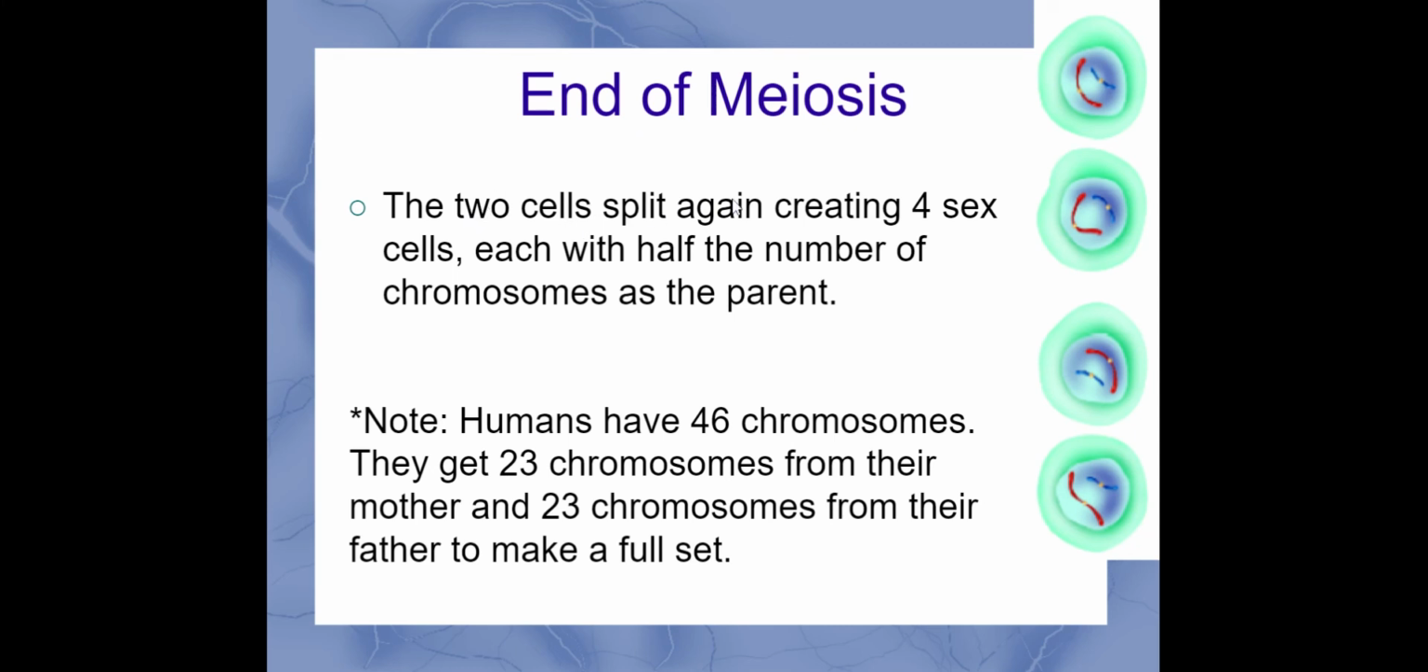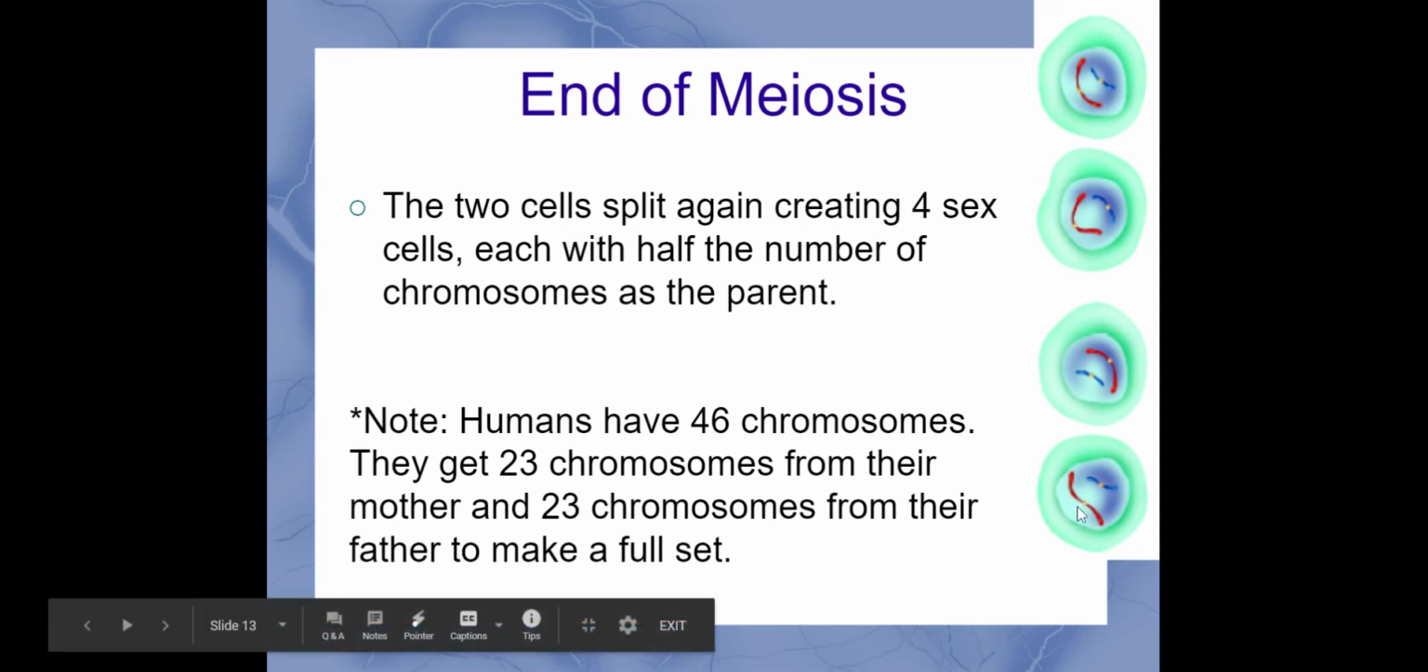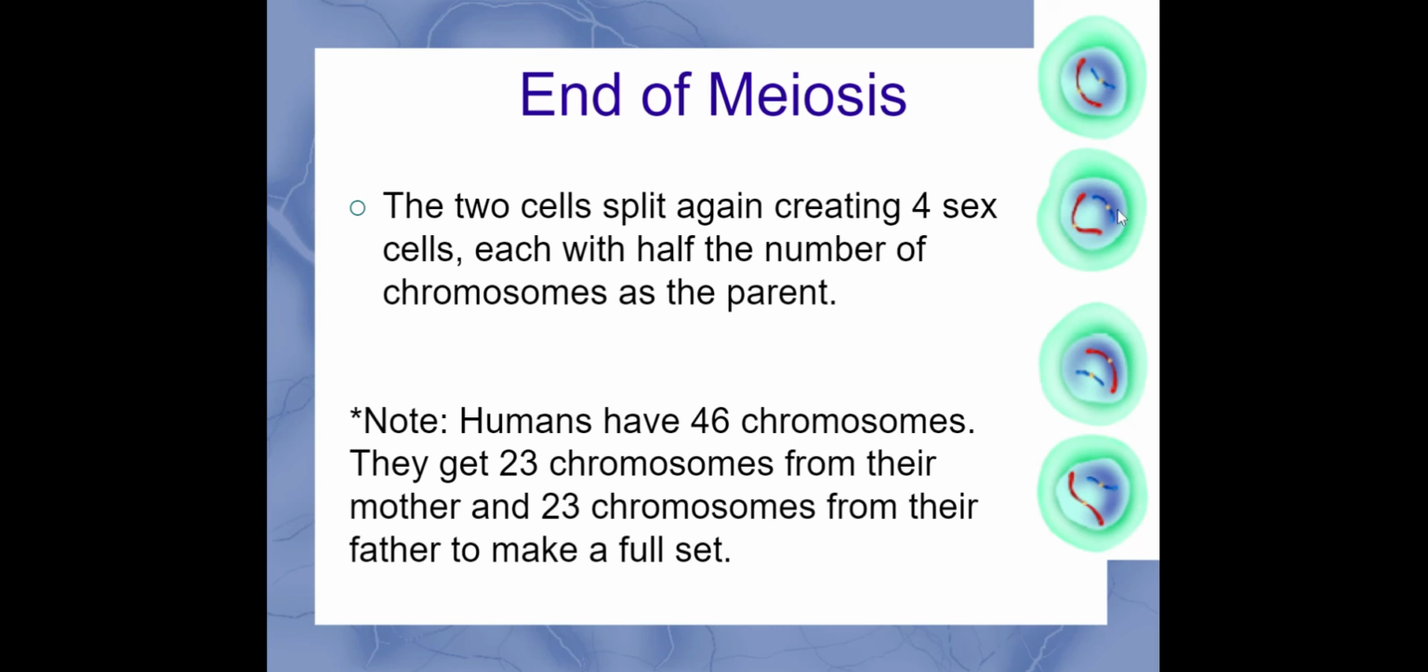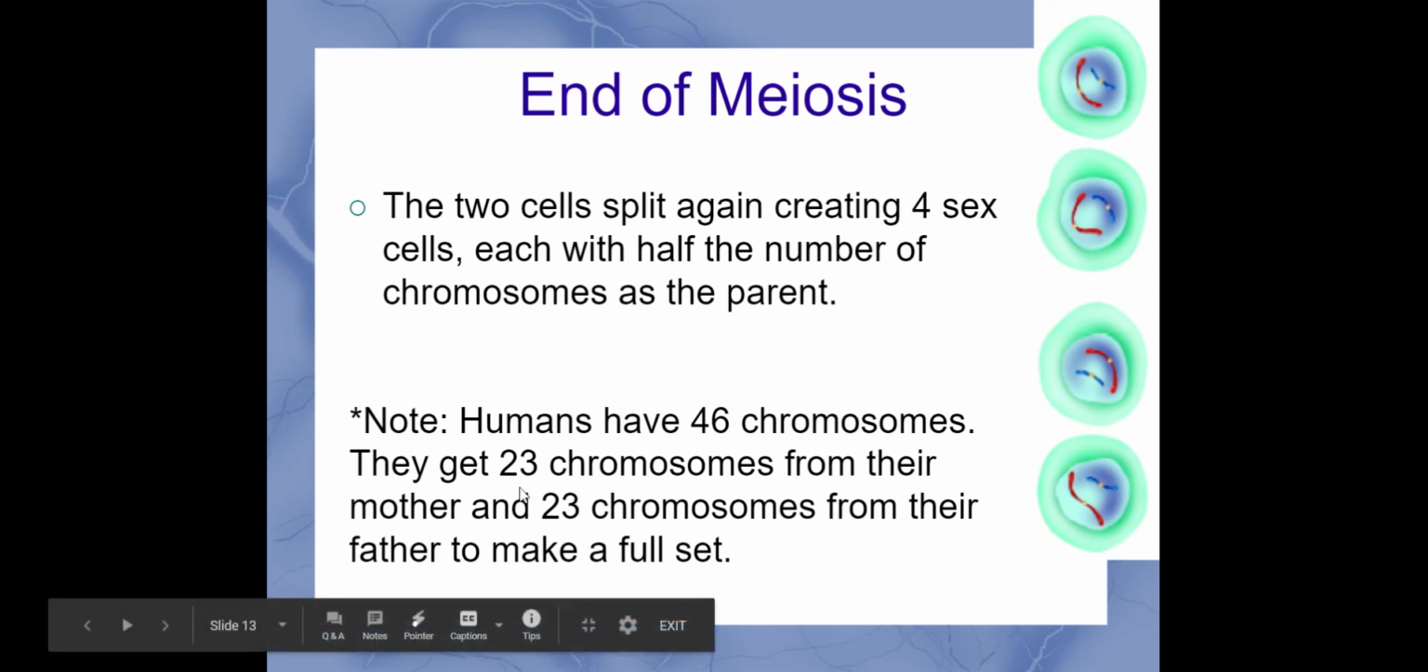So the 2 cells split again, we get the 4 gametes or sex cells, and they have half the number as the parent cell. So in humans, we have 46 chromosomes. You get 23 from your mom, your biological mom, and 23 from the biological dad. Again, together, 23 makes 46 total.